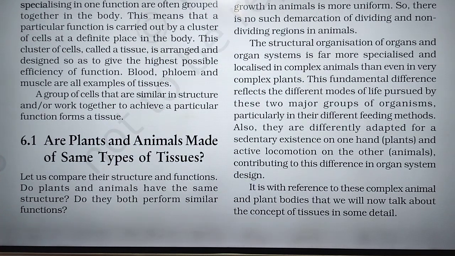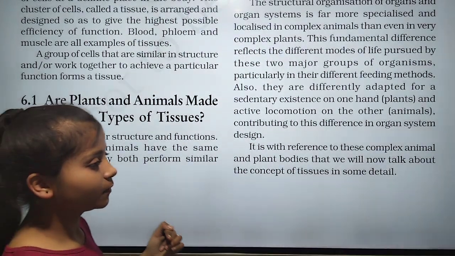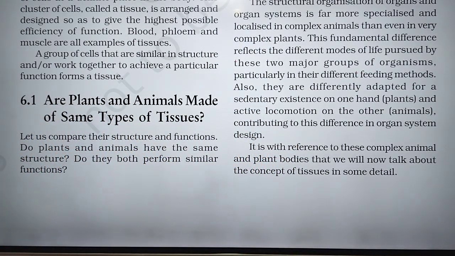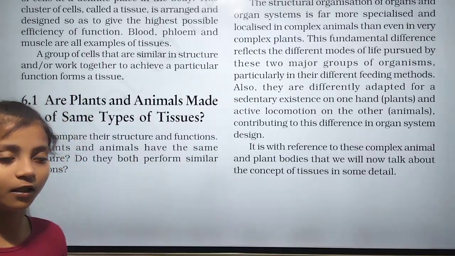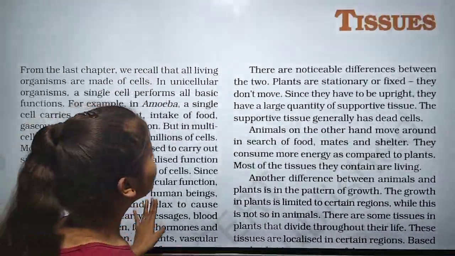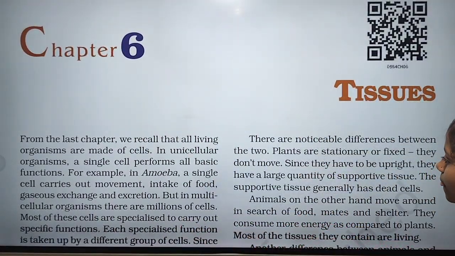Are plants and animals made of the same types of tissue? Let's see. So let us compare their structures and functions. Do plants and animals have the same structure? Do they both perform similar functions? No. Animals have different structures, and plants also have different types of structures. There are noticeable differences between the two.